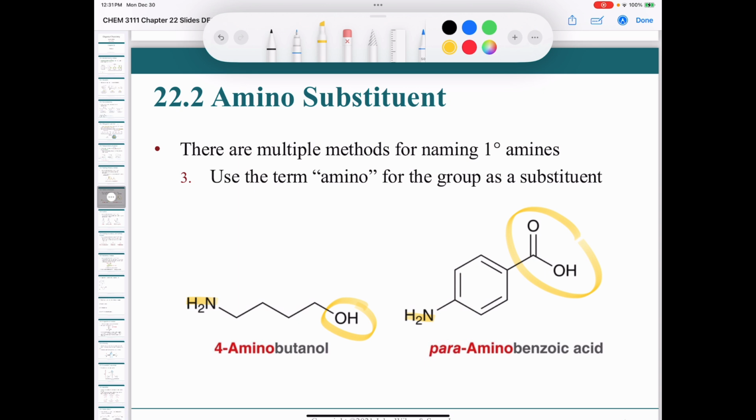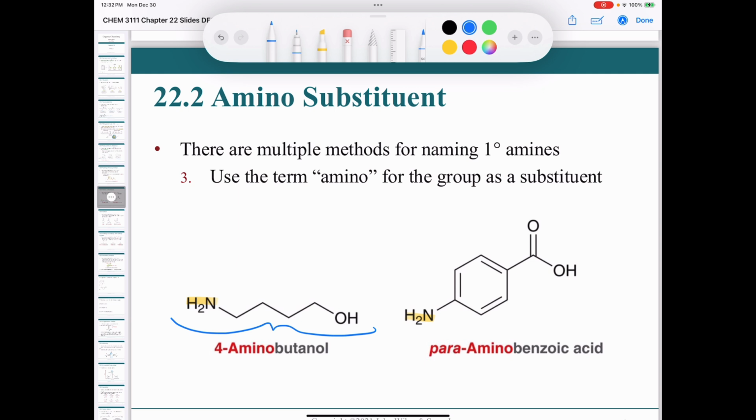If you look at the compound on the left, it has an amine and an alcohol. Is it an amine or an alcohol? The answer is you call it an alcohol because the alcohol takes higher priority.